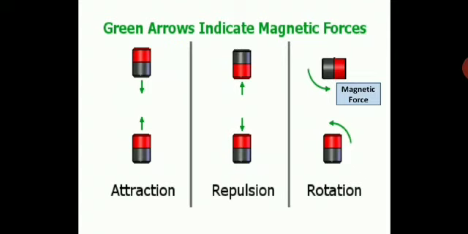So here you will have the opposite poles, red and black, which will attract, and red and red, like poles, will repel. And where you have a magnet kept in a horizontal and a vertical position, they will show rotation. So the magnetic force is acting. This is magnetic force, children.